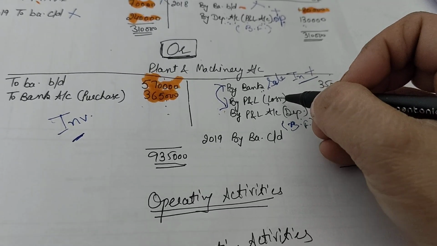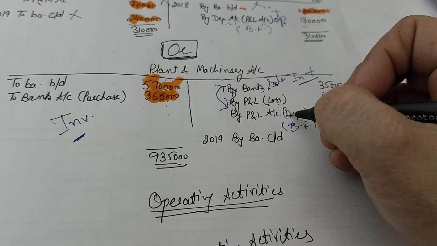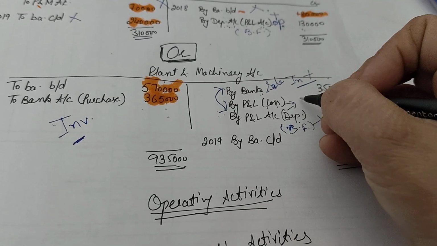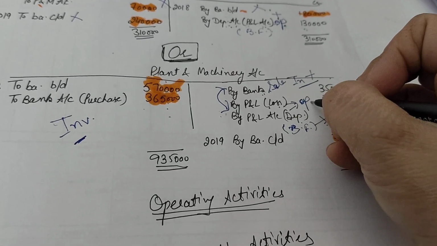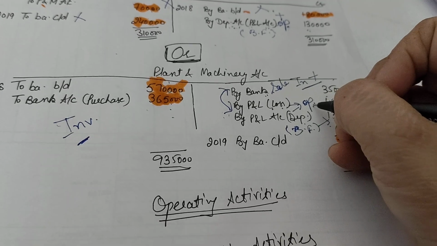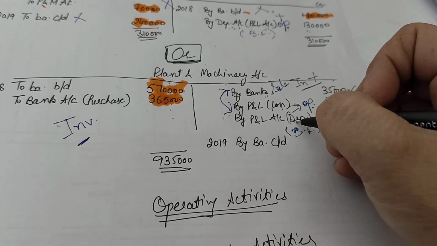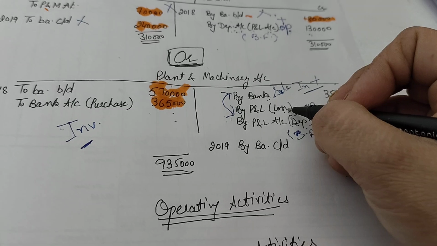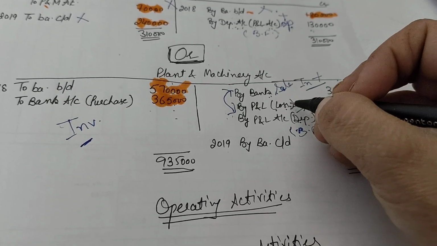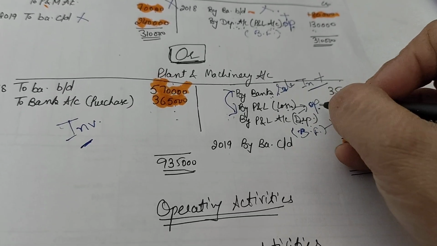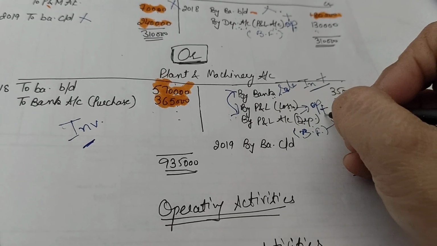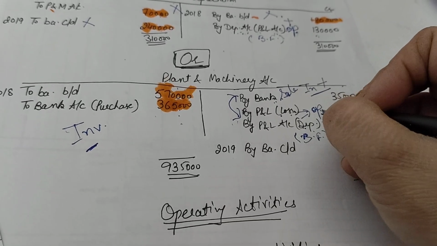Now the loss and the depreciation will both go to the operating activities under the head of non-cash, non-operating expenses, by way of addition. Both would be shown there.